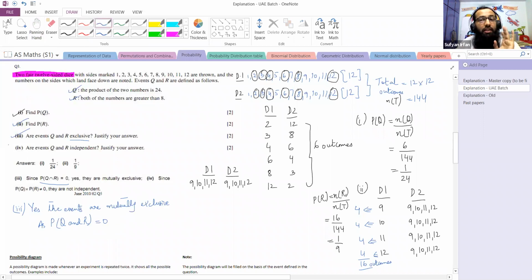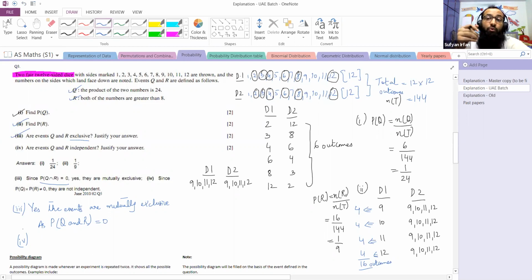Are we clear with part 3 as well? Then comes part number 4. Are events Q and R independent? Justify your answer. Before we decide whether the events are independent or not, we will not be writing yes or no at the beginning.